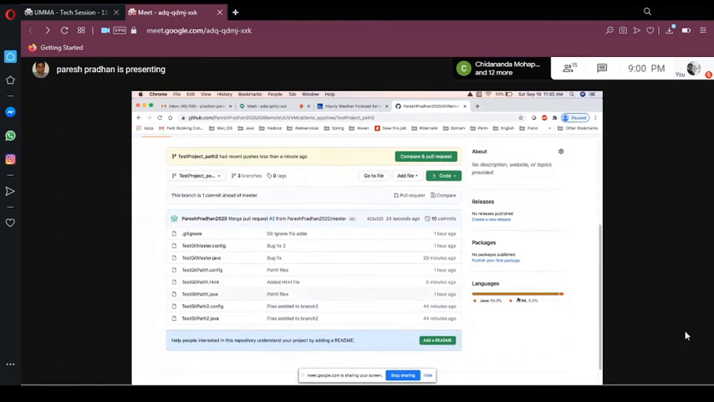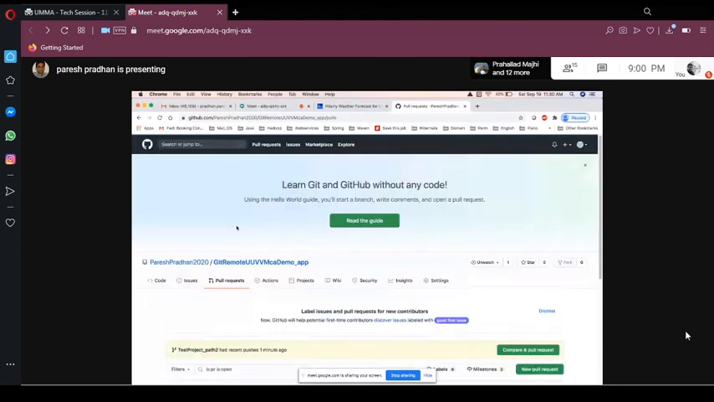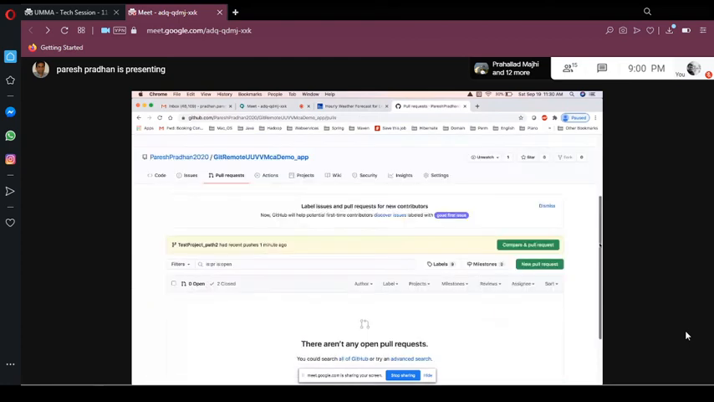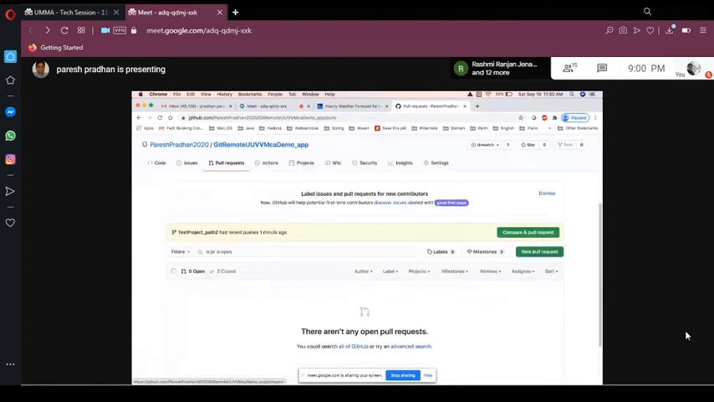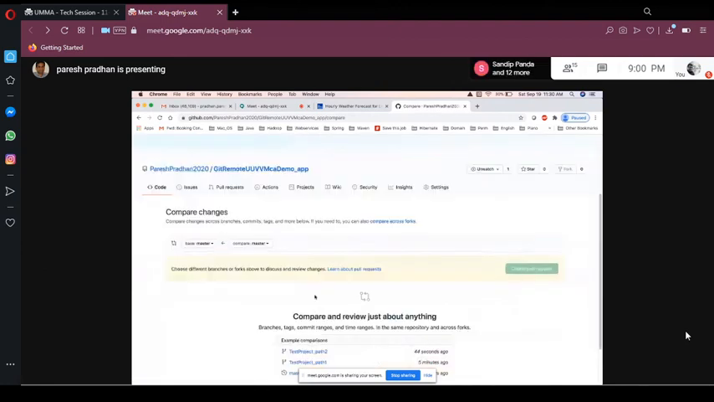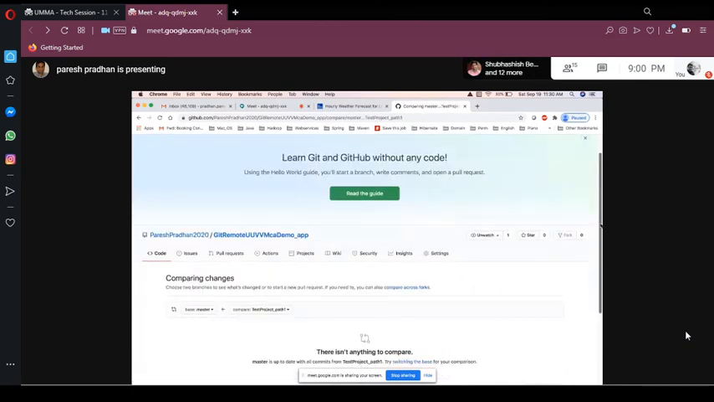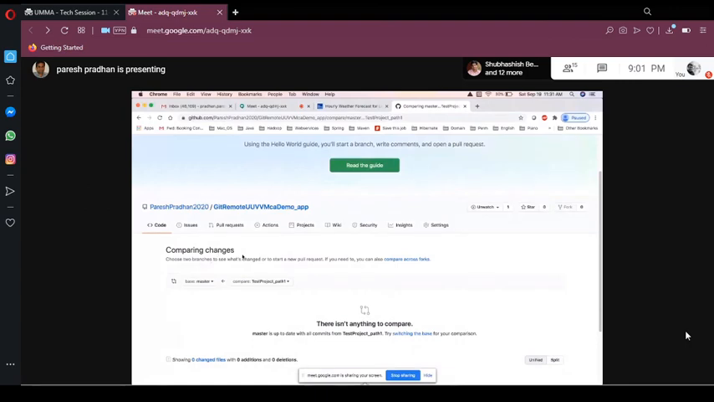Someone was asking, okay, if I didn't make any change and then you want to try merge that, let's do it. Okay, let's try to do a pull request, where all the codes are in sync. Okay, so now if you create a new pull request, and see, I'm trying to merge from path 1 to master. Okay, so if you see here what it is saying, it is saying comparing changes, there is nothing, and there isn't anything to compare.